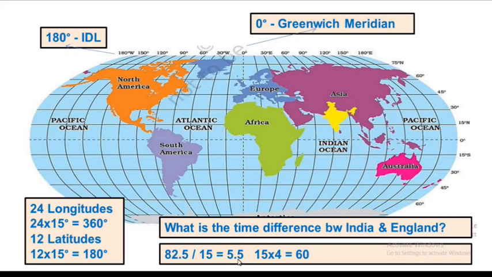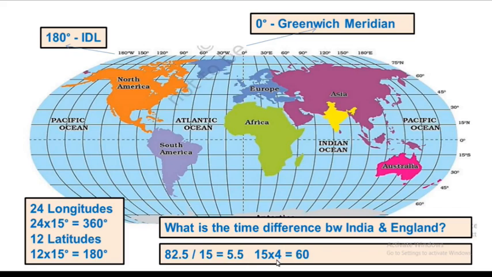That is 5.5. Why did we take 15? That is the degree difference between the two nearby longitudes. First of all, we want to find out the degree difference between the two countries, whichever two countries we are going to find the time difference for. Here 0 degree is England, and 82 and a half degree is India. So the degree difference is 82.5. So 82.5 divided by 15 is equal to 5.5.